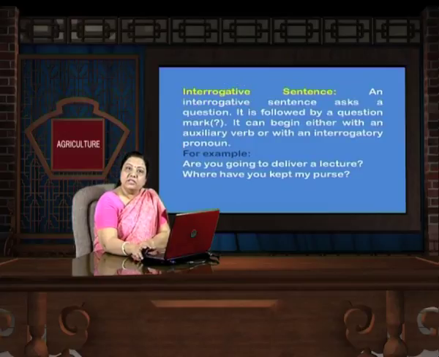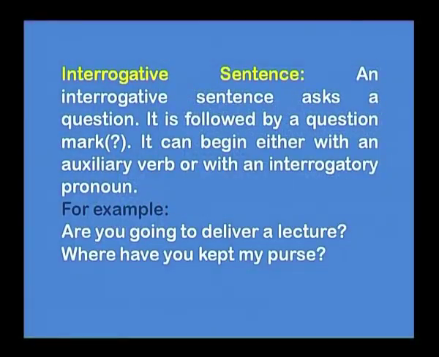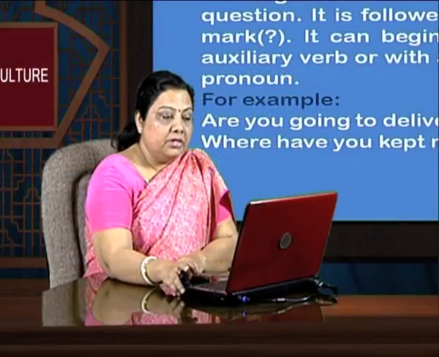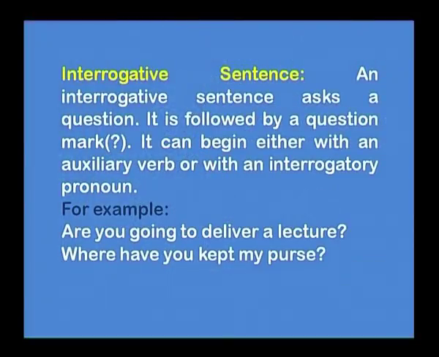Now, interrogative sentence is the second type of sentence, and as the word suggests, we have a question here. An interrogative sentence asks a question. It is followed by a question mark. It can begin either with an auxiliary verb or with an interrogative pronoun. For example, are you going to deliver a lecture? Question mark at the end of it. And are you here? Are is an auxiliary verb. See the second, where have you kept my purse? It begins with a pronoun and, yes, it ends with a question mark here.